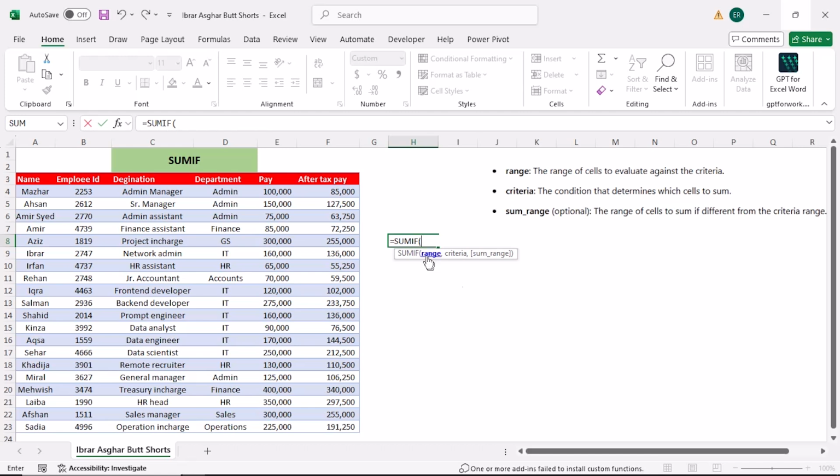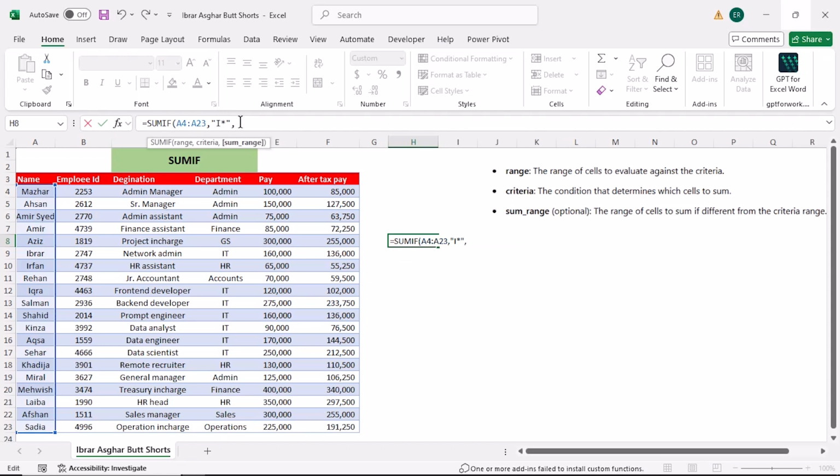The first argument is range. Range in this case is the name column because I want to sum after tax pay of all the employees whose names start with I, so I'll choose name column as my range. The second argument is criteria. My criteria in this case is name must start with I, so I'll put I in double quotes and also add an asterisk with I.